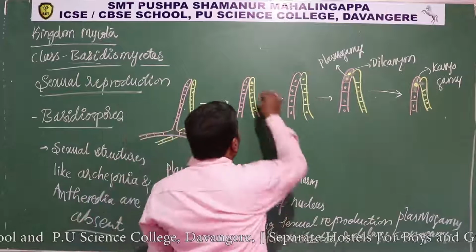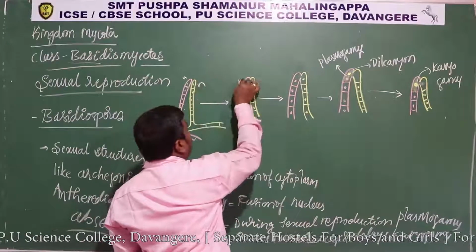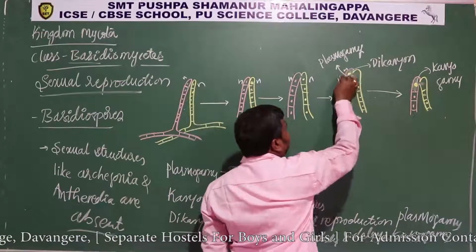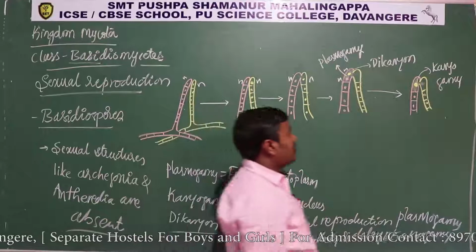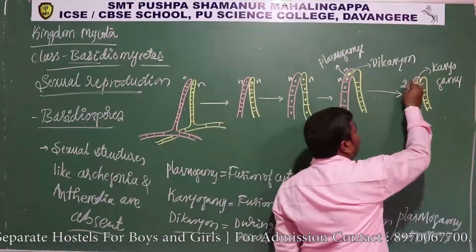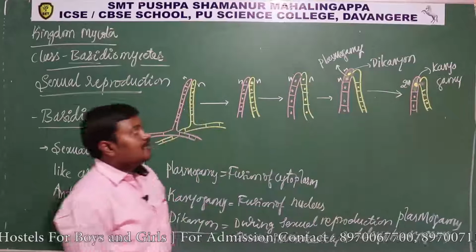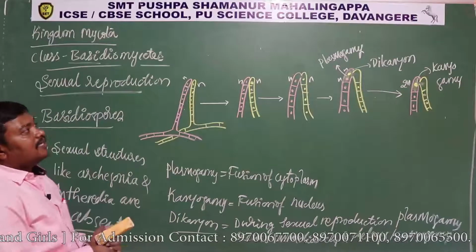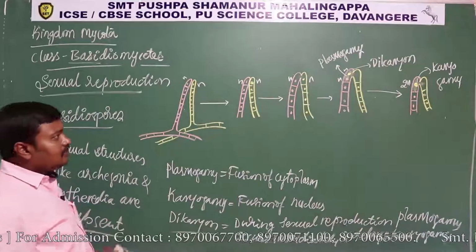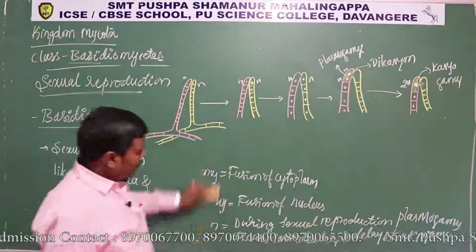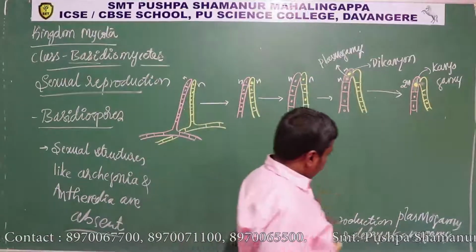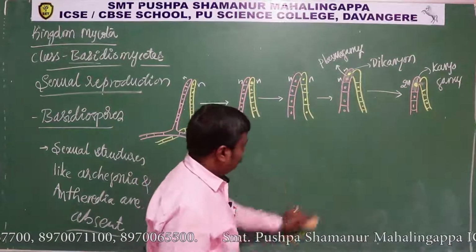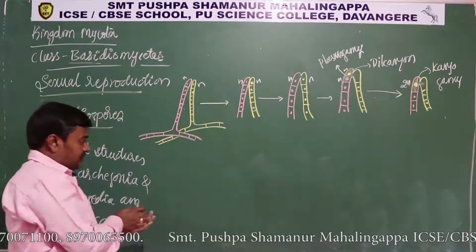Now until here it is haploid. Here haploid and haploid are present within the same hyphae, same cell. Now it becomes diploid. So now karyogamy occurs. That means a fusion of nucleus occurs that creates the 2n stage, that is a zygote. Now this zygote undergoes meiosis. Okay, so next stage.